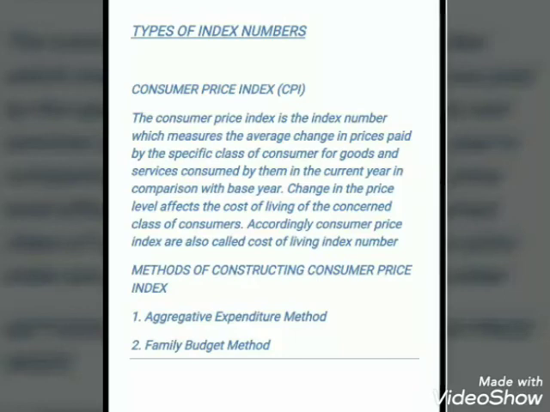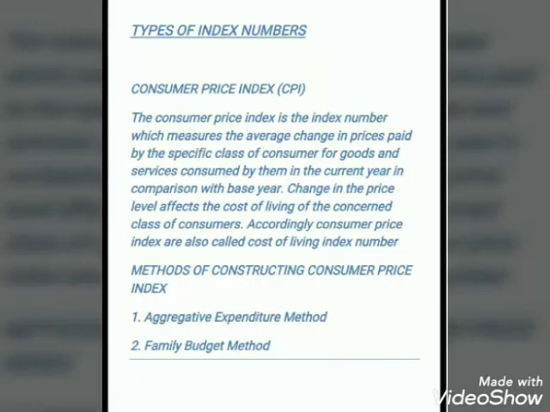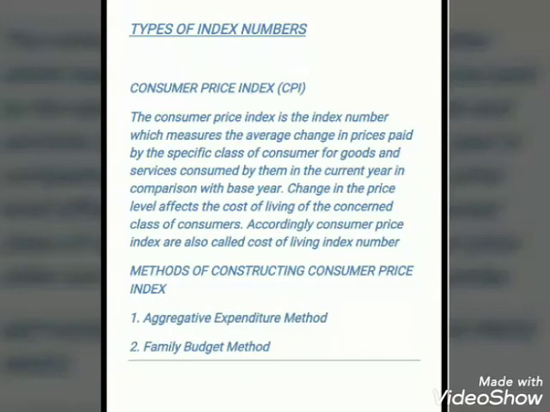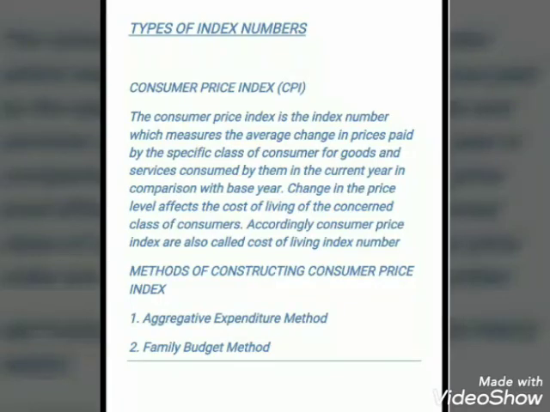If we have to know the effects of changing prices on the living of different classes of society, because when prices change, it always has a different kind of impact on different sections of society, we need a special type of price index, and that is known as the consumer price index or cost of living index number.